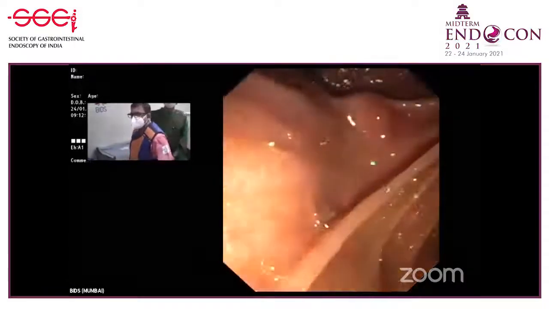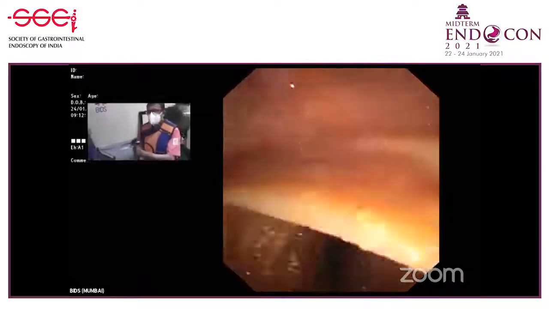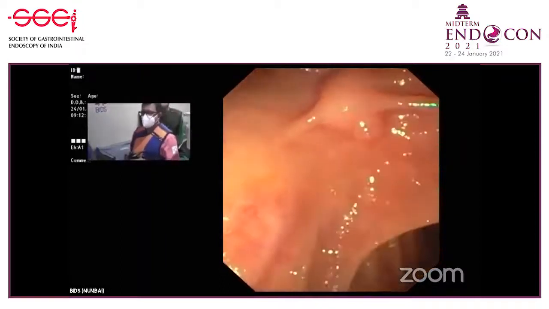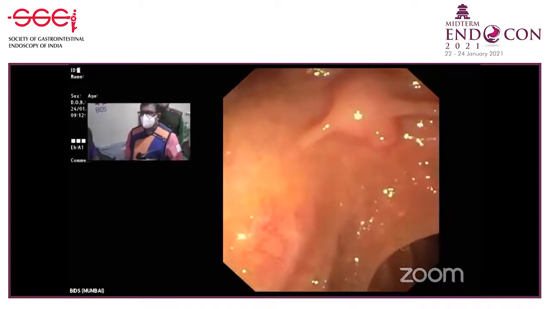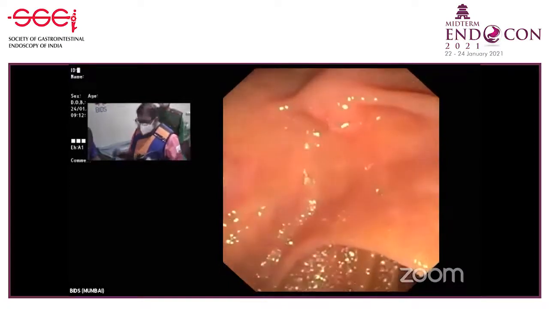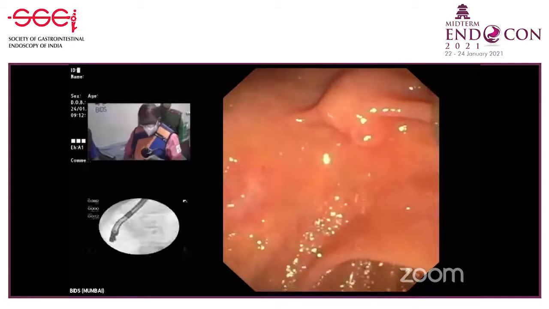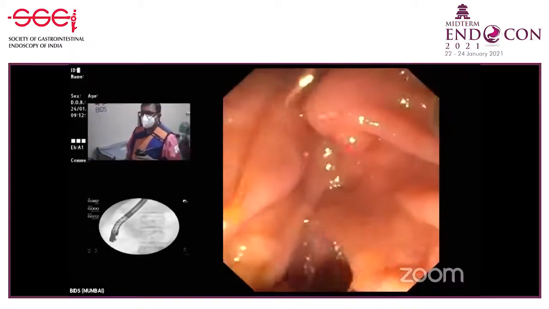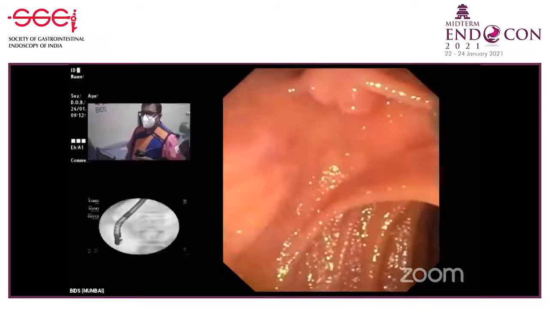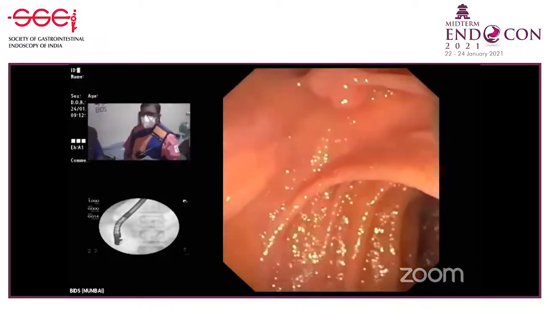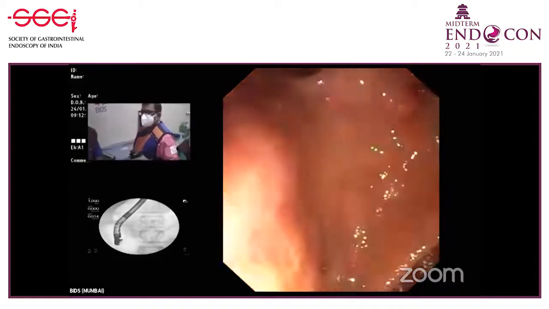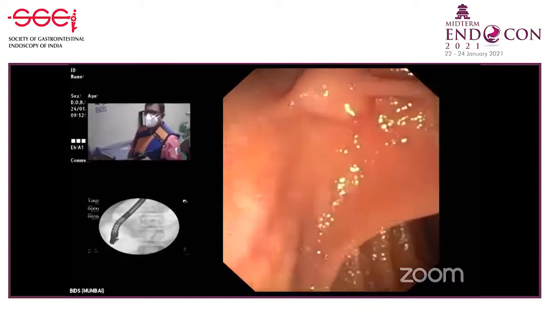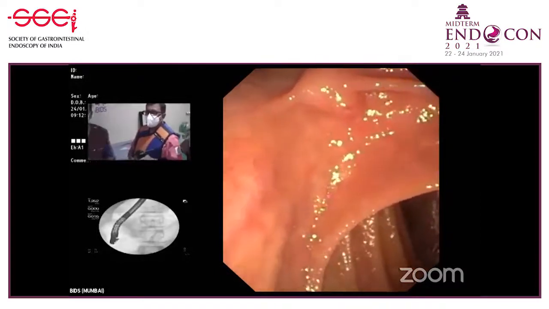I'm turning the small wheel again to the left side, pulling the scope back so as to bring the major papilla into view. Now, first I'm going to cannulate the major papilla and show you what type of anatomy we are seeing of the pancreatic duct. For this, I'm using a sphincterotome. I'm going to go through the major papilla, and the cannulation direction towards the pancreatic duct is from left to the right, from above downwards, as against the bile duct, which is from below upwards, from right to the left. So this is what I'm going to do now. I'm going to take the sphincterotome out, and I'm only going to inject a little bit of contrast.